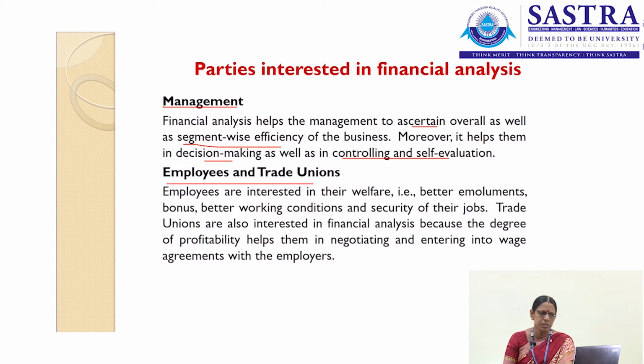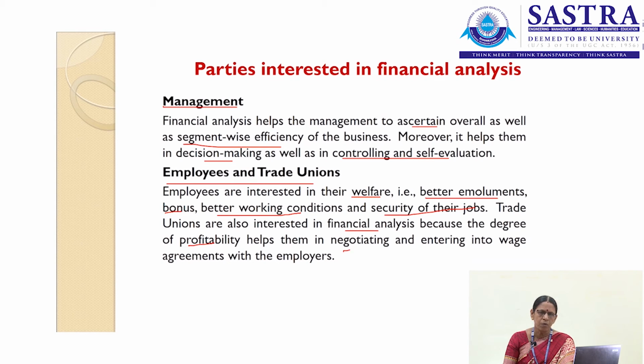Next comes the employees and trade unions. Normally the employees are interested in your bonus and your salary, which will depend upon the profitability of the firm. And trade unions are also said to be the representative of the employees and they will also be interested in the profitability of the organization. Employees are interested in their welfare, better emoluments, bonus, better working conditions and security of their jobs.